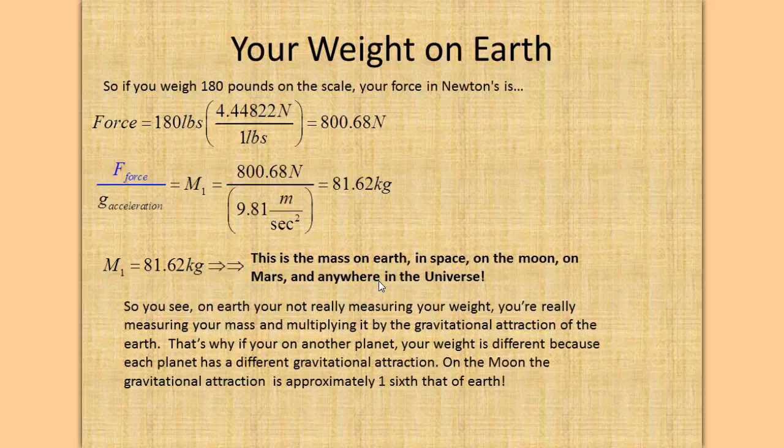You're really measuring your mass and multiplying it by the gravitational attraction of Earth. That's why if you're on another planet, your weight is different, because each planet has a different gravitational attraction. On the moon, the gravitational attraction is approximately 1/6 that of Earth. So briefly, how is this done?